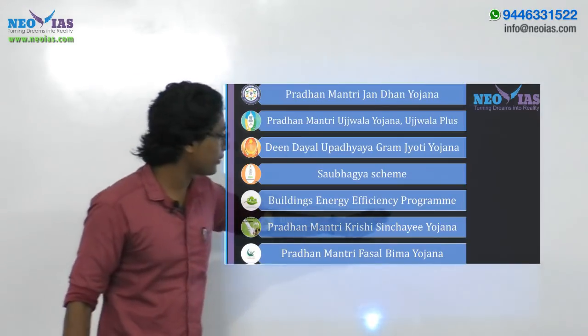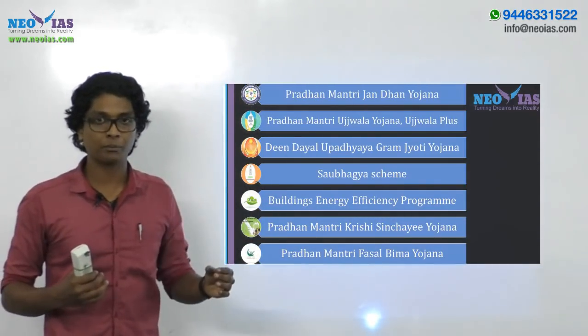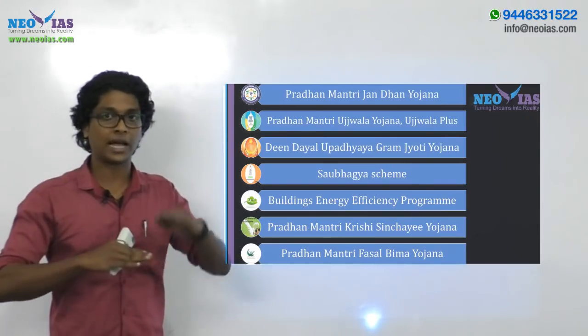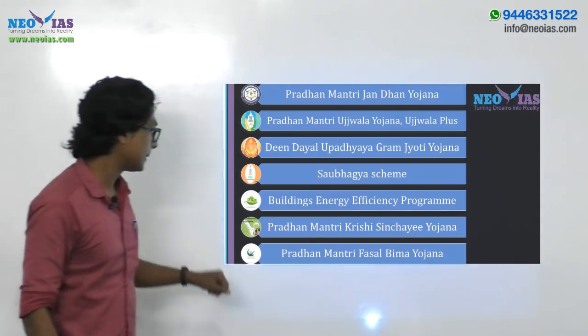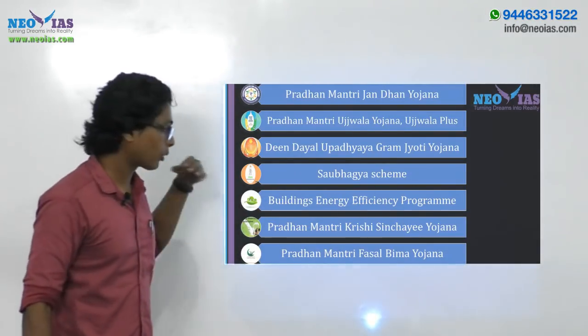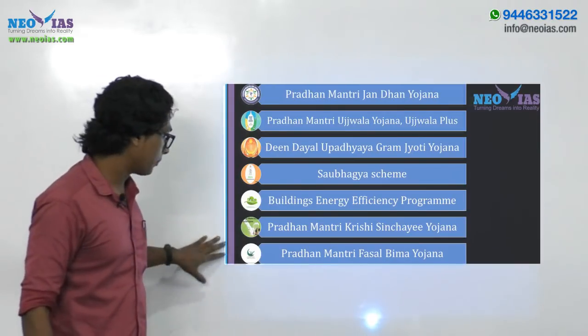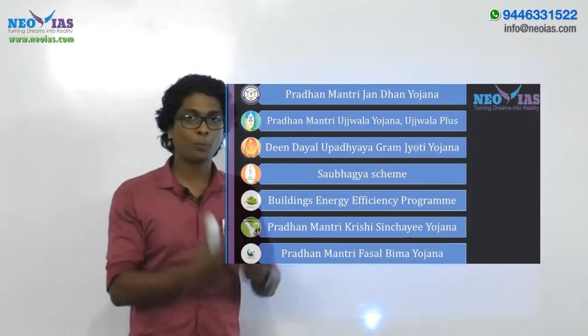Then the Building Energy Efficiency Program, retrofitting public and private buildings with energy efficient appliances, right? That's the Building Energy Efficiency Program. Then Pradhan Mantri Krishi Sinchai Yojana, providing irrigation, and Pradhan Mantri Fasal Bima Yojana, providing crop insurance.